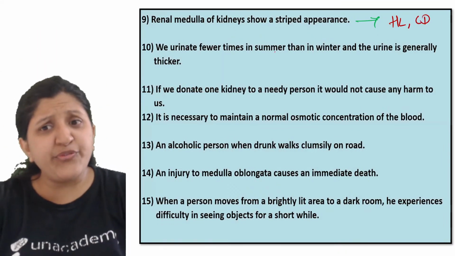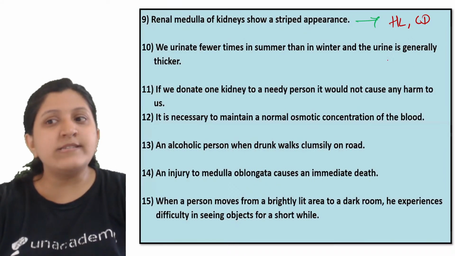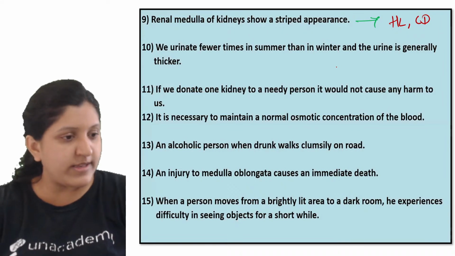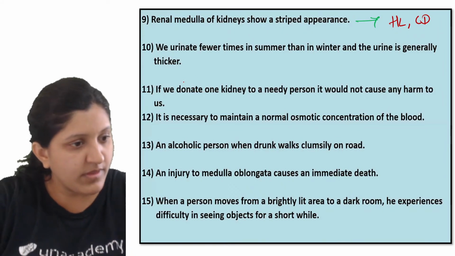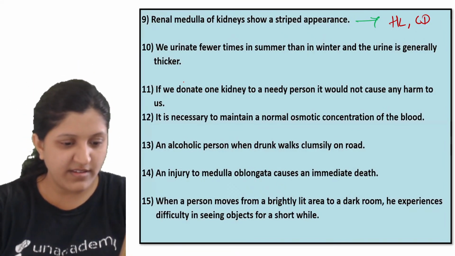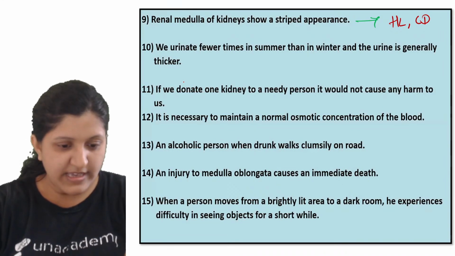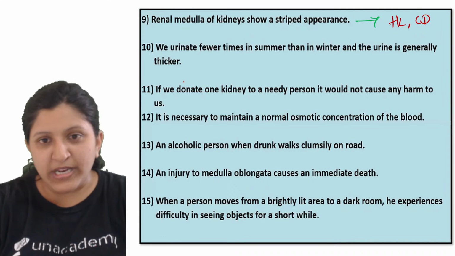So we urinate fewer times in summer than in winter, and the urine is generally thicker. So what is the reason for this one? Yes, so due to presence of Henle's loop, that's right, and due to renal pyramids.